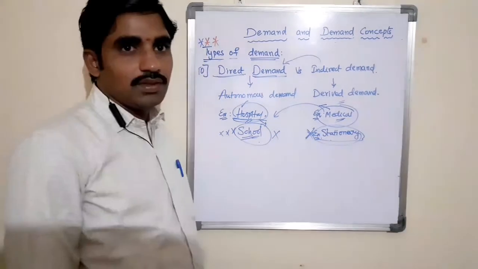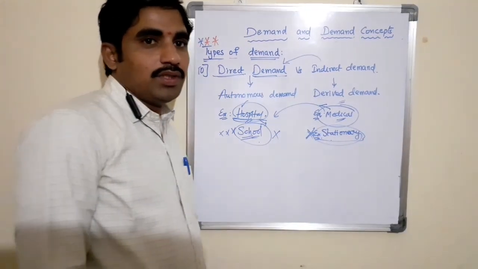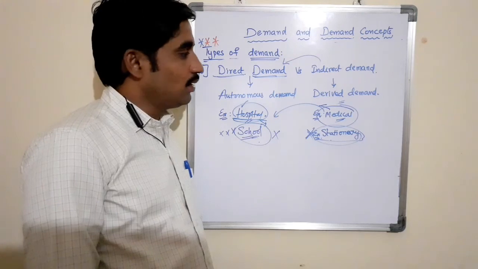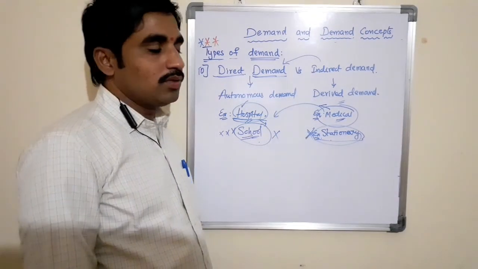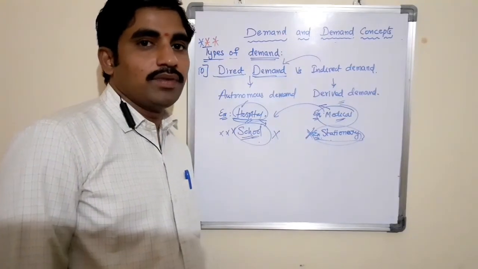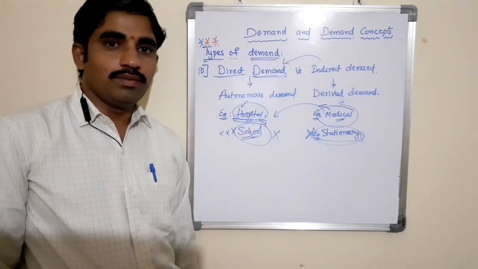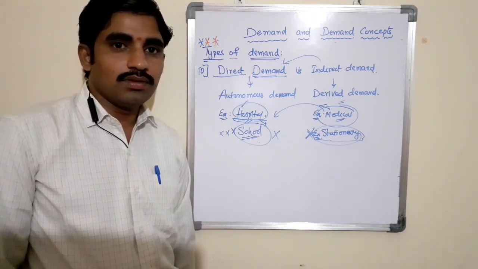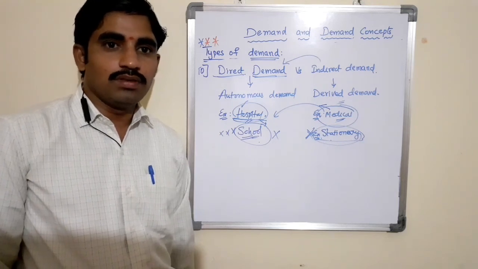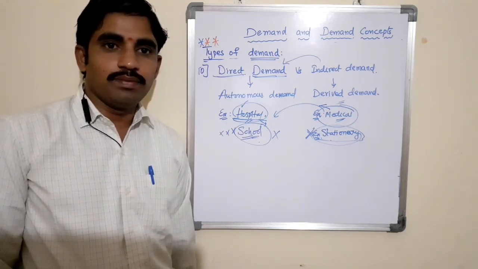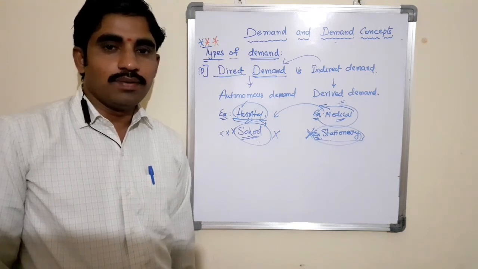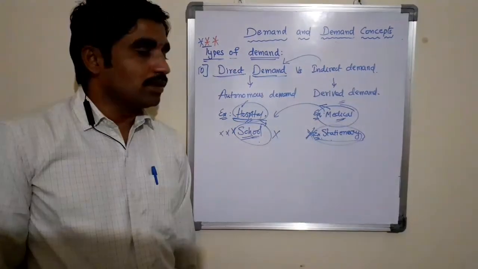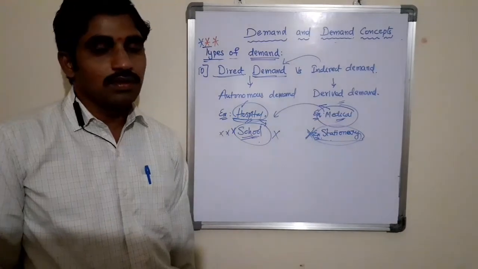That is: individual demand versus market demand, consumer goods demand versus producer goods demand, durable goods demand versus perishable goods demand, autonomous goods demand versus dependent goods demand, firm goods demand versus industry goods demand, prestigious goods demand versus inferior goods demand, substitute goods demand versus complementary goods demand, short run demand versus long run demand, new goods demand versus replacement goods demand, and direct demand versus indirect demand. See, these are the different types of demands.